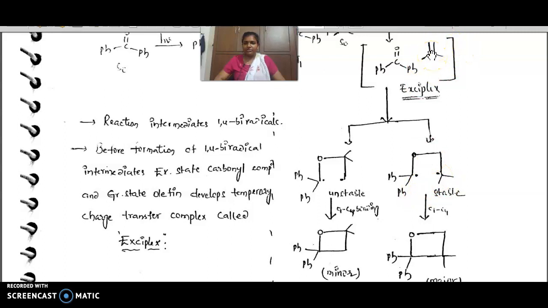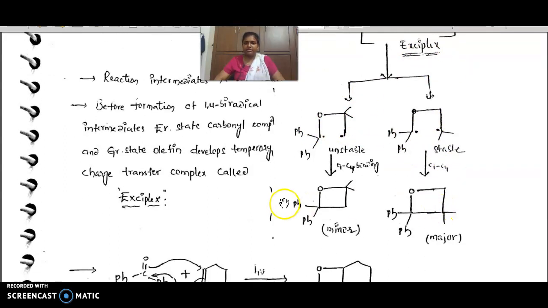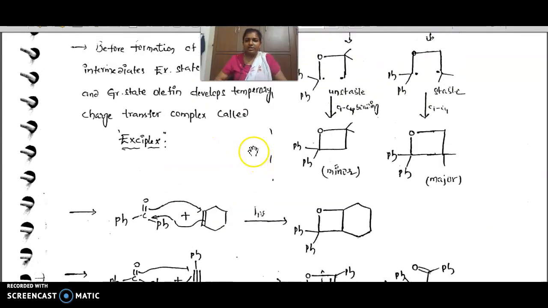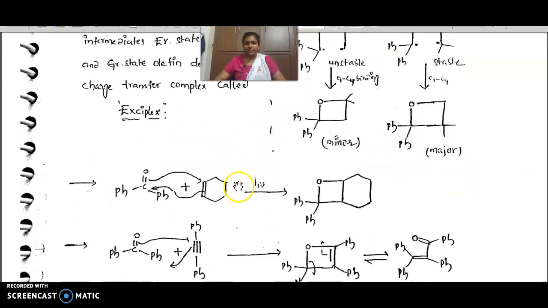Okay, this is the reverse of these two conditions. Simply, if we are breaking this bond, here the radical means this O is attached to the carbon with hydrogens, and here this O is attached to the carbon with methyl groups. That is the difference. You get two products, minor and major. This is the reaction mechanism and these are the products.